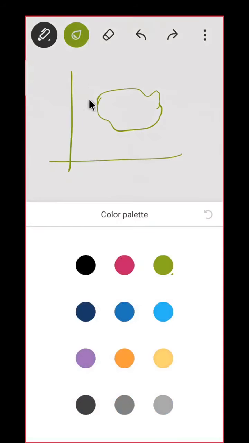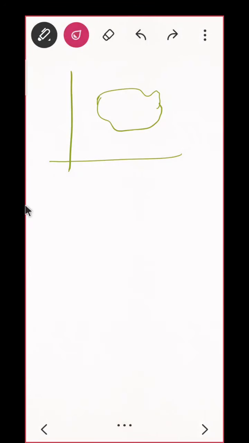Suppose something like this. Now suppose this is my bounded region. Correct? So what I am going to do is find a rectangle which contains this region. Let me just write it first. Let E be a bounded region in R2.